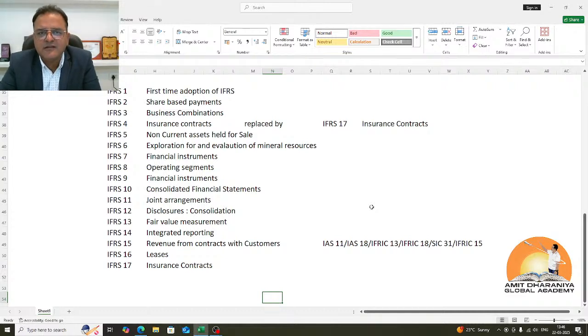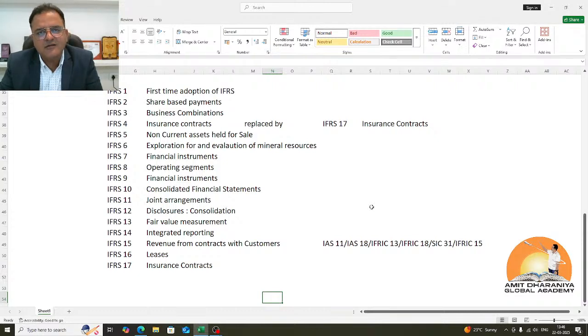IFRS 15 is the standard which was really needed by the industry, because there were many accounting standards like IAS 11 construction contracts, IAS 18 revenue. The construction industry was confused, so there was an interpretation issued which guided them on which accounting standard is applicable for them, whether IAS 11 or IAS 18. So it was decided that if it is sale of goods, IAS 18 is applicable. If it is a construction, where the buyer has control over design and specifications, then IAS 11